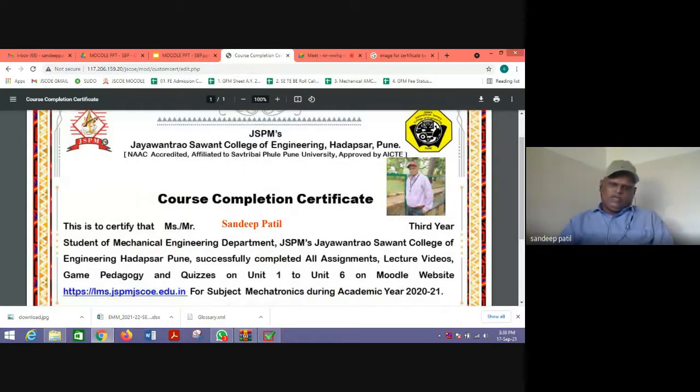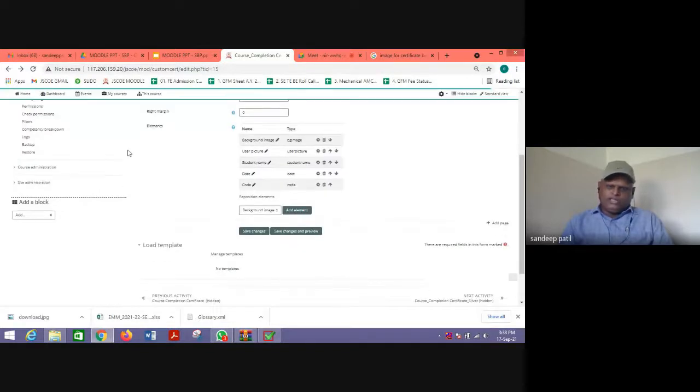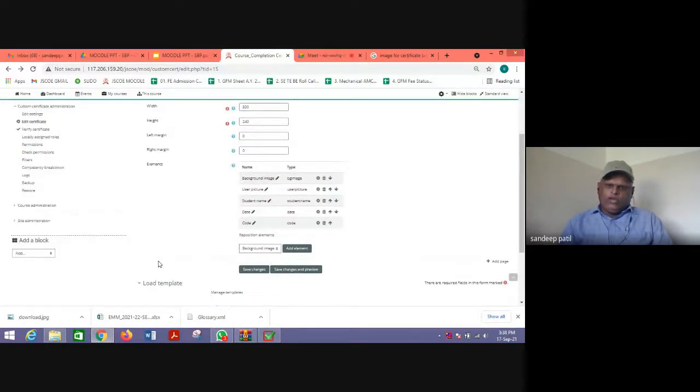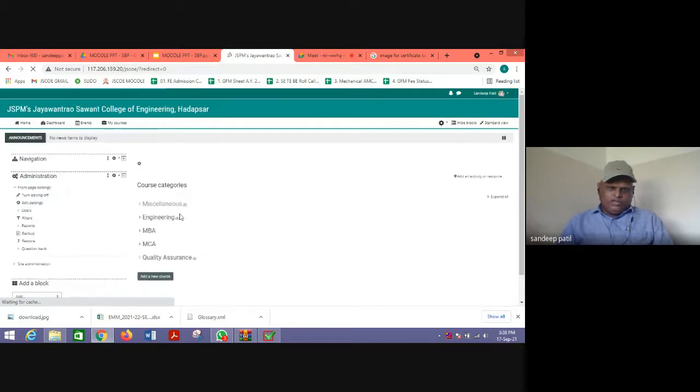So accordingly, we need to select the particular elements. That is why most of the faculty do not go for these custom certificates. There was another option, say simple certificate, in which you just need to drag and drop things or write those things in one particular description, and then it's getting completed. So right now this particular feature is not available to us in our JSPM model.